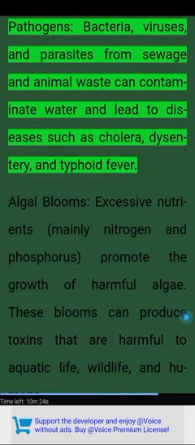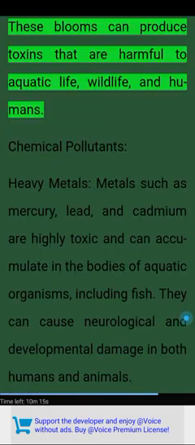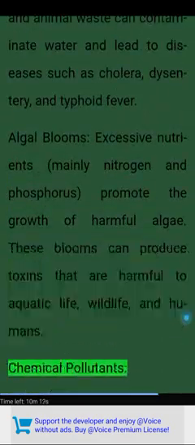Biological pollutants. Pathogens, bacteria, viruses, and parasites from sewage and animal waste can contaminate water and lead to diseases such as cholera, dysentery, and typhoid fever. Algal blooms. Excessive nutrients, mainly nitrogen and phosphorus, promote the growth of harmful algae. These blooms can produce toxins that are harmful to aquatic life, wildlife, and humans. Chemical pollutants.